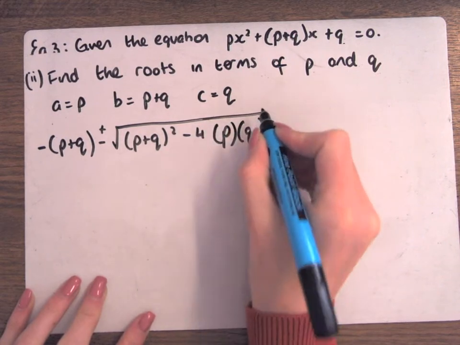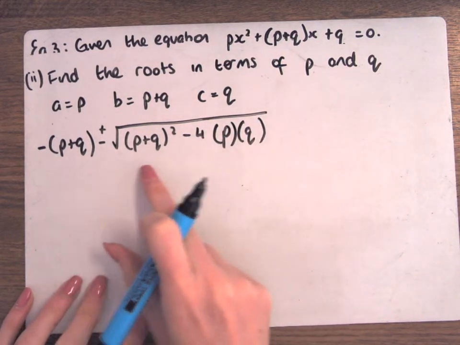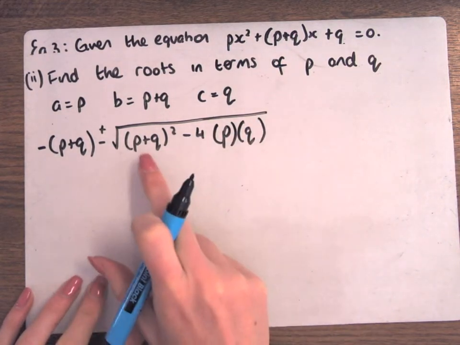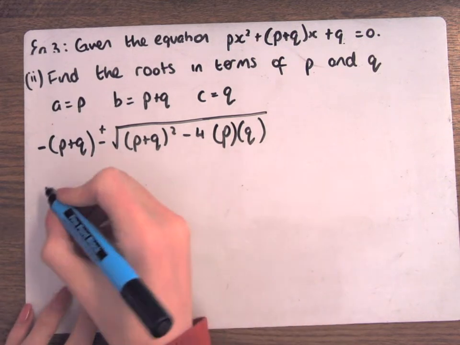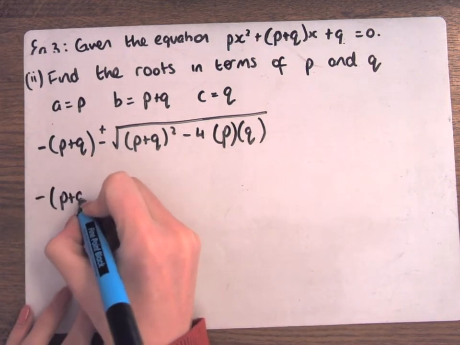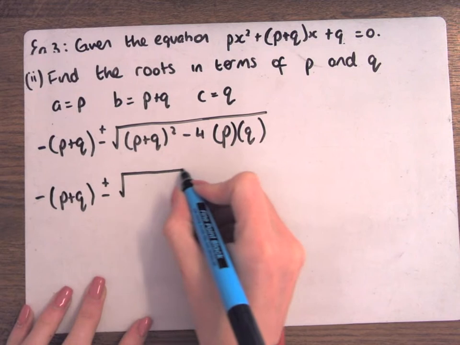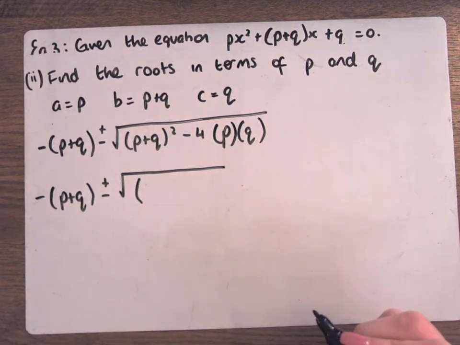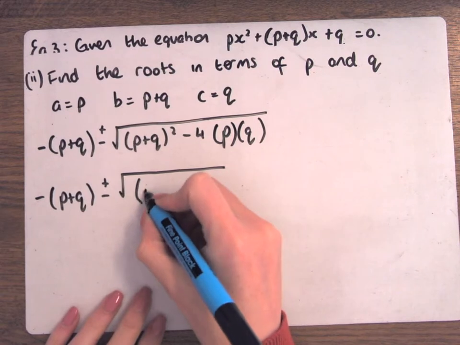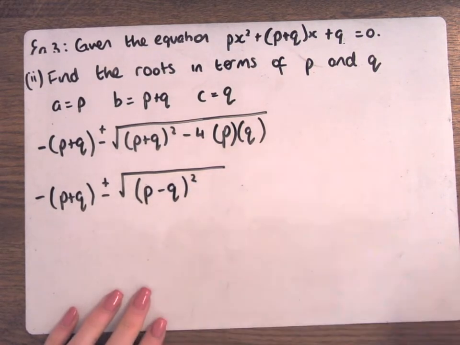Now, I already did that bit in there, didn't I? B squared minus 4AC, we already did it. I'm just going to replace it with, what was my answer? On the left, P minus Q all squared. Lovely.